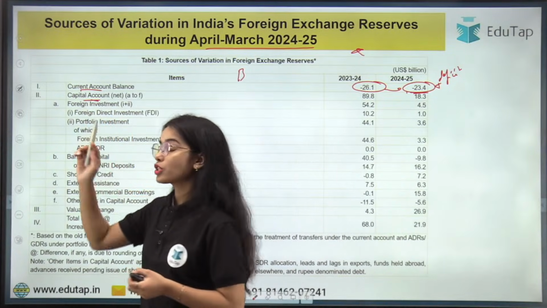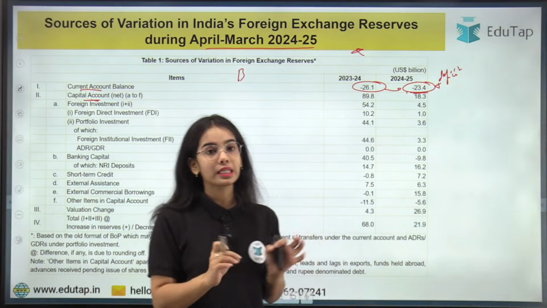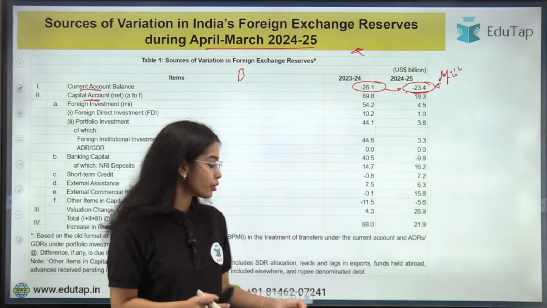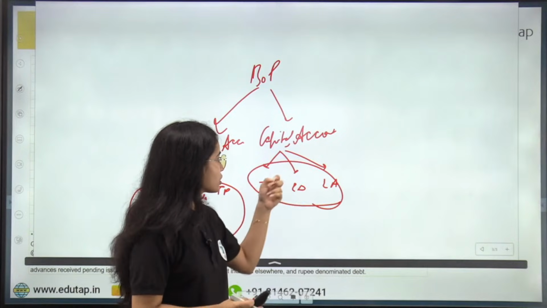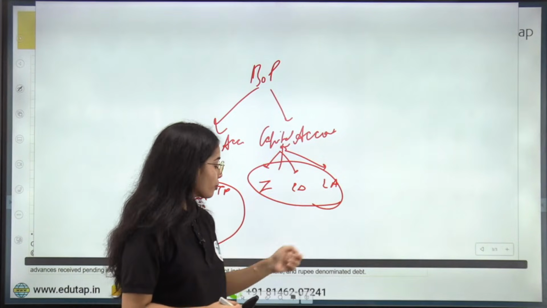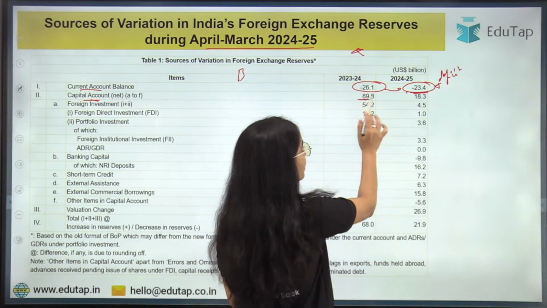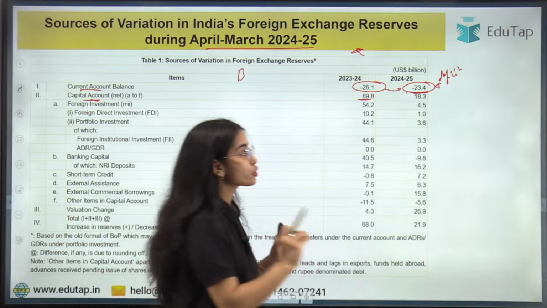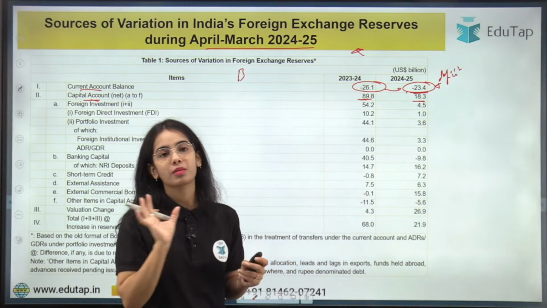Now the capital account, the shocking thing is in the capital account. You can see that it is in surplus. The capital account, the investment, borrowing, and external assistance. So this account consisting of these components is in surplus, but you can see that the surplus has decreased from $89.8 billion to only $18.3 billion, and the problem comes from here.